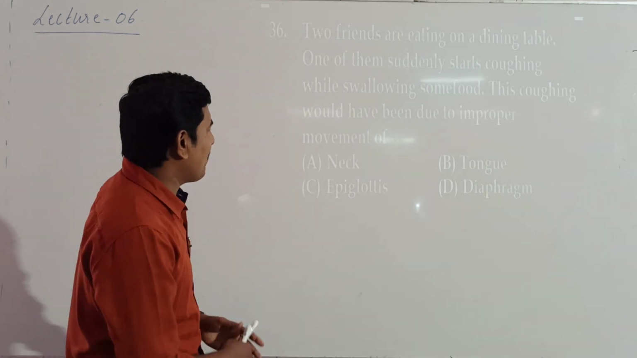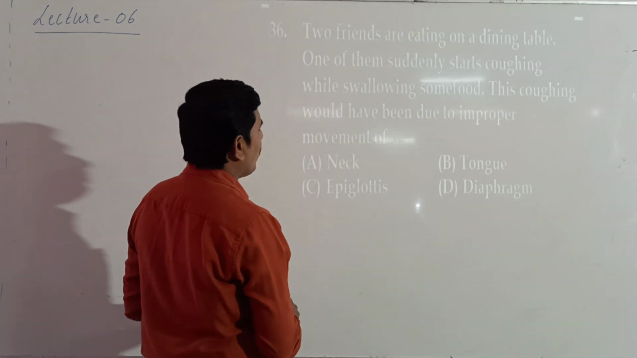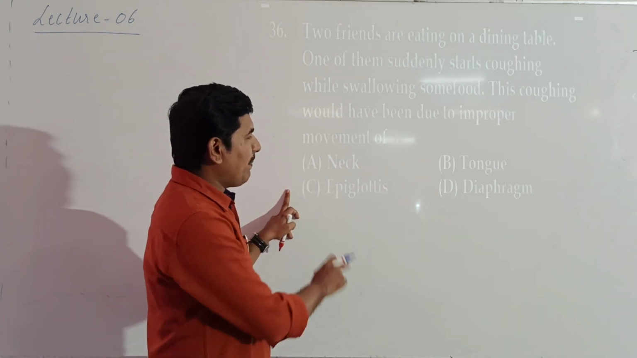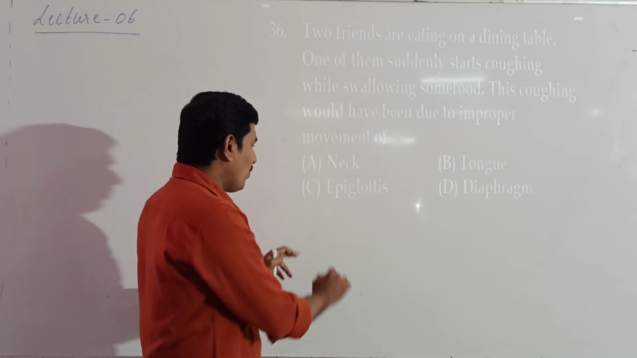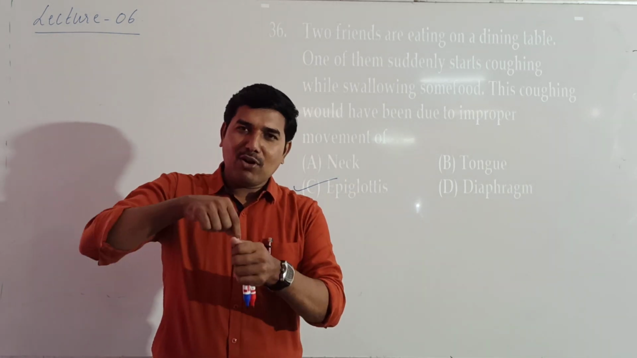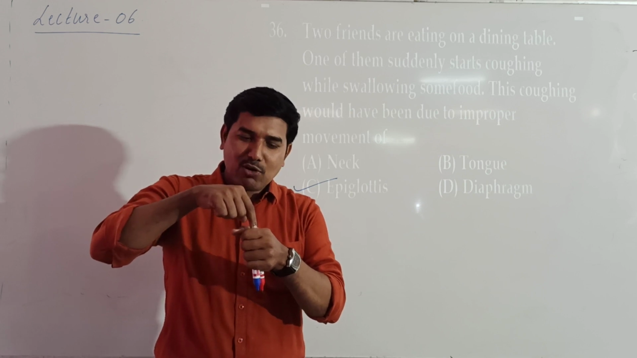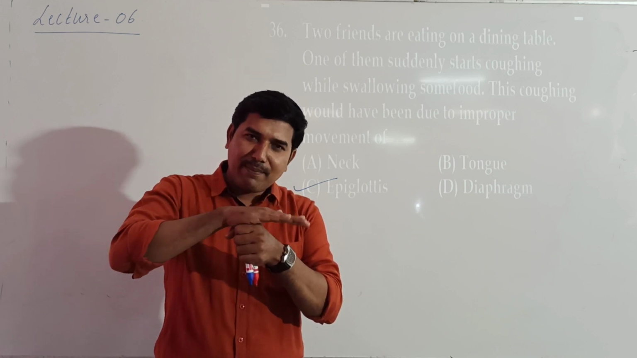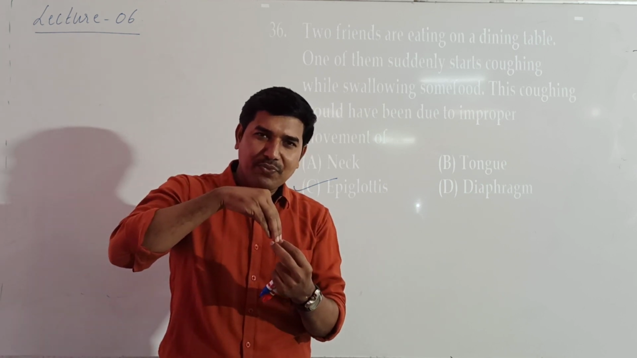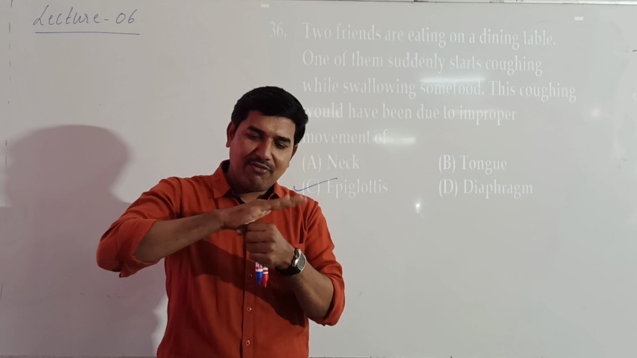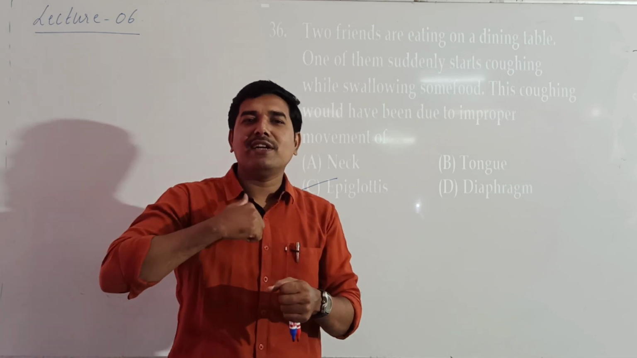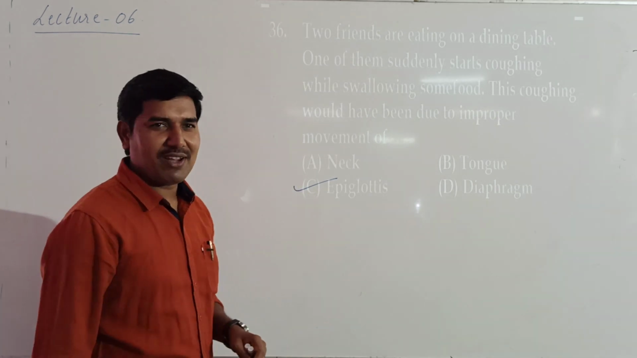Okay, so why does it happen? It is due to the improper movement of what? Neck, no. Tongue, no. Epiglottis, yes. Diaphragm, no. So this is the epiglottis. Because while talking, if the glottis is not covered by this epiglottis properly, the food bolus from the oral cavity that should enter into the esophagus, if it does not close properly, the food particles may enter into the glottis. It leads to choking, which we call coughing.